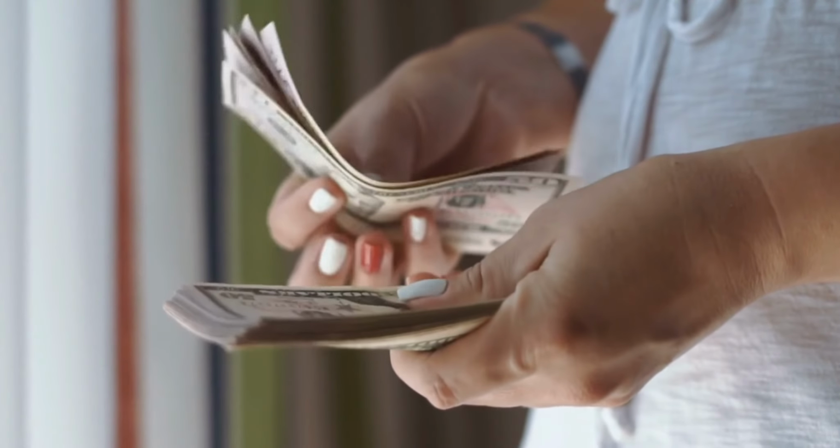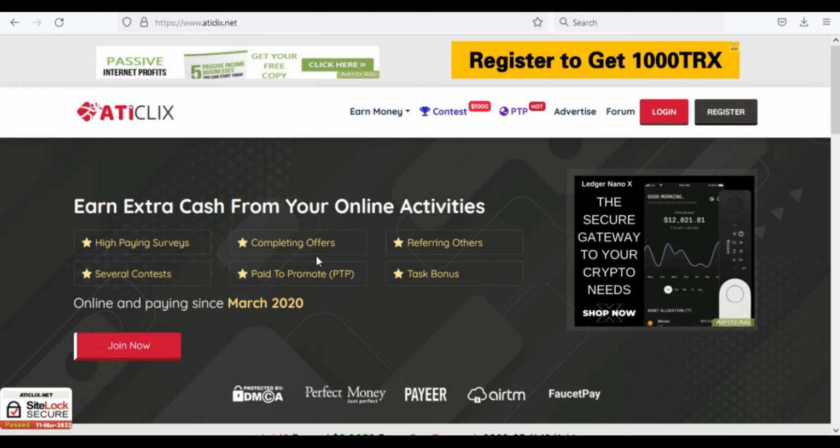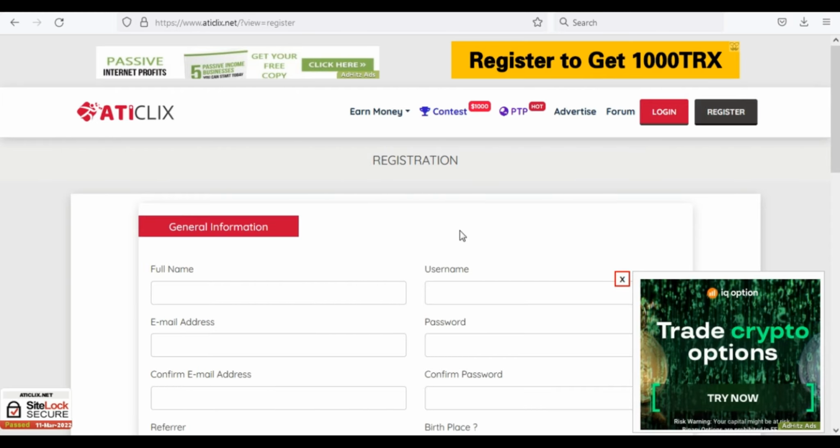Okay, now when you get back to the homepage of this website, you will have to take a look at the top left of your screen and you'll see a button labeled register, and you're gonna click on it, and then you'll be redirected to a page like this, which is their registration page, of course.